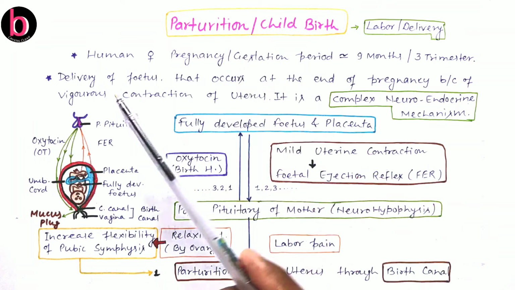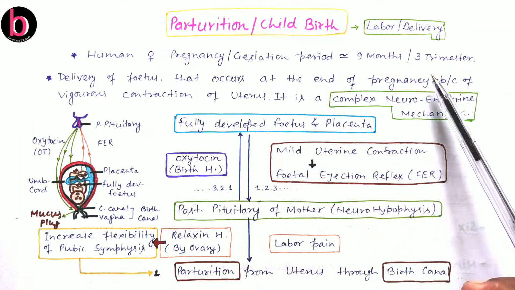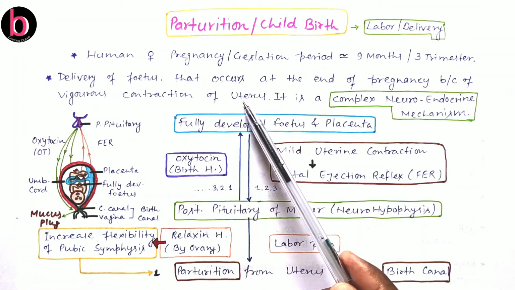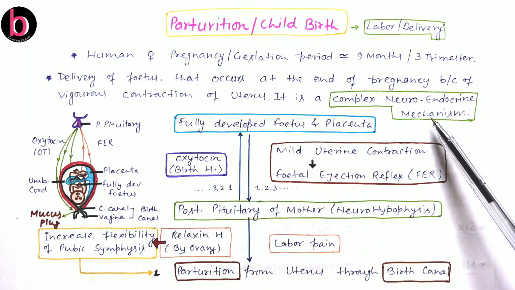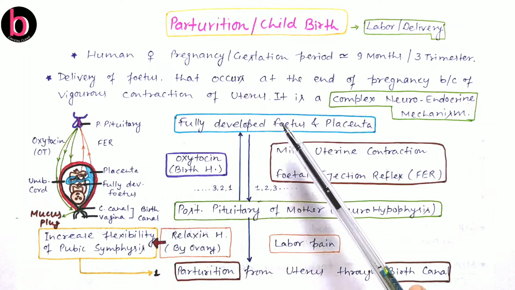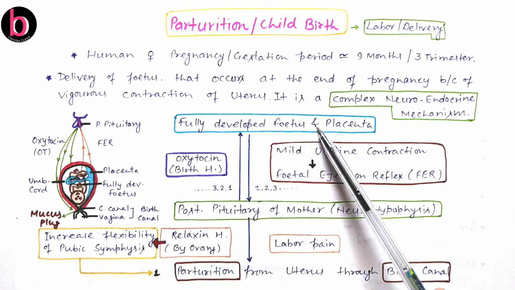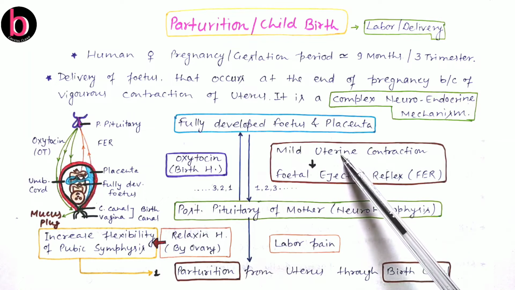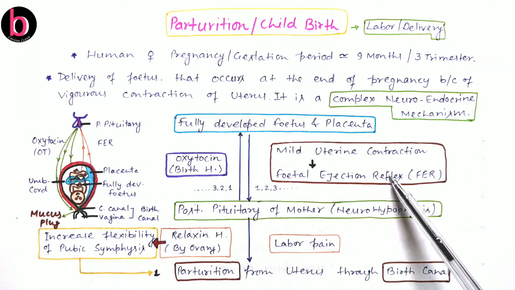So what is parturition? This is the delivery of the fetus that occurs at the end of pregnancy, and this is because of vigorous contraction of uterine muscles. All these events are part of a complex neuroendocrine mechanism. When the fetus is fully developed, then by both the fetus as well as the placenta, there will be some mild uterine contraction that occurs in the uterus region, and this event is known as the fetal ejection reflex.